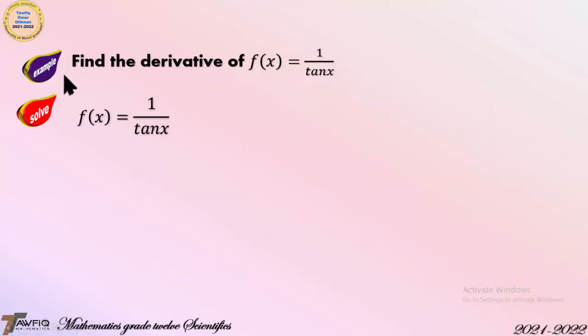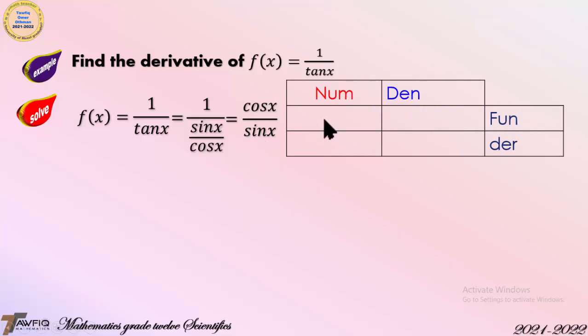This is the second rule for the derivative of tangent x. Example, find the derivative of f(x) equal to 1 over tangent x. f(x) is equal to 1 over tangent x. Change the tangent x to the sine x over cosine x, then take the inverse of it. It becomes cosine x over sine x. And now your numerator is cosine and denominator is sine. The derivative of the numerator, that means the derivative of cosine is minus sine, and the derivative of sine is cosine.